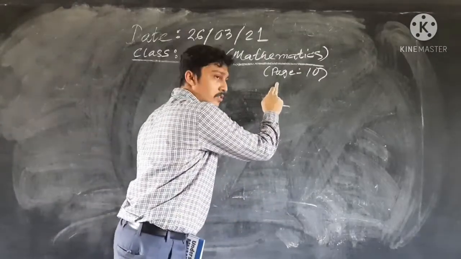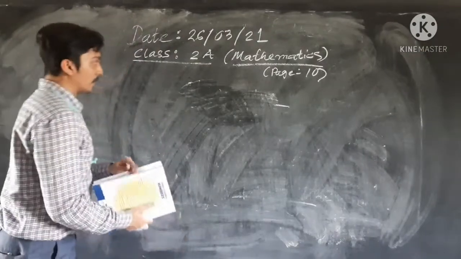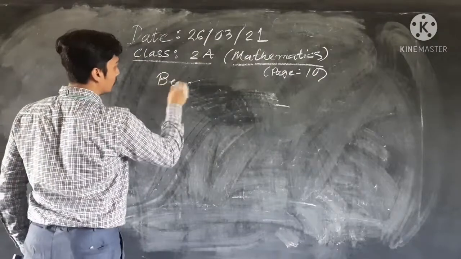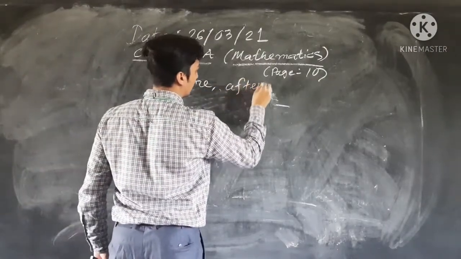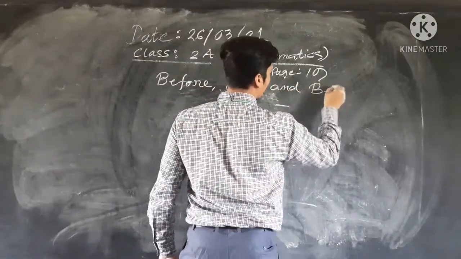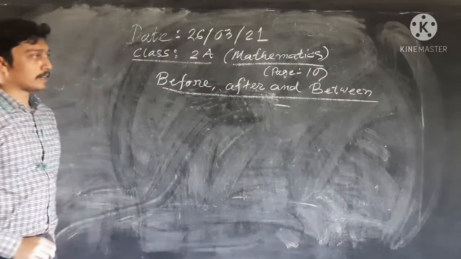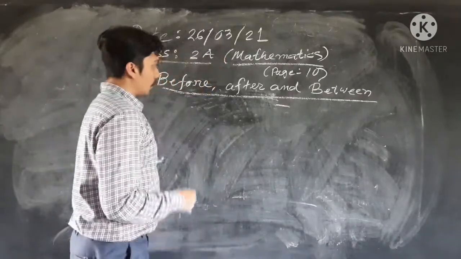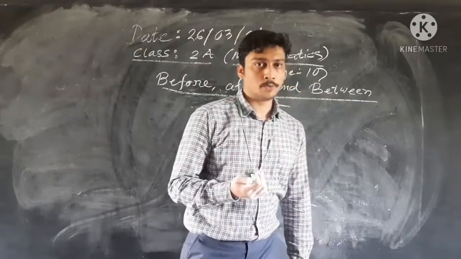This is on page number 10, and the chapter's name is Before, After and Between. What do you mean by before, what do you mean by after, and what do you mean by between?